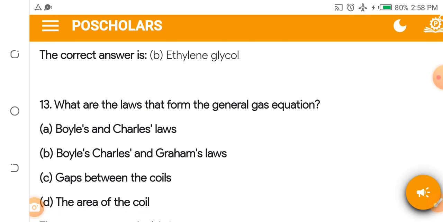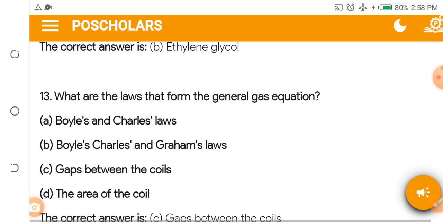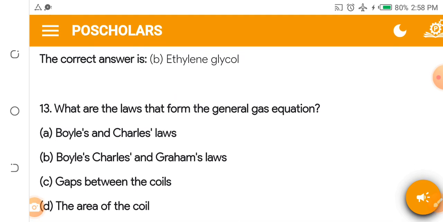What are the laws that form the general gas equation? Of course, you know the general gas equation. I think it's P1V1 over T1 equals P2V2 over T2. I think so. Just remind me in the comment section.